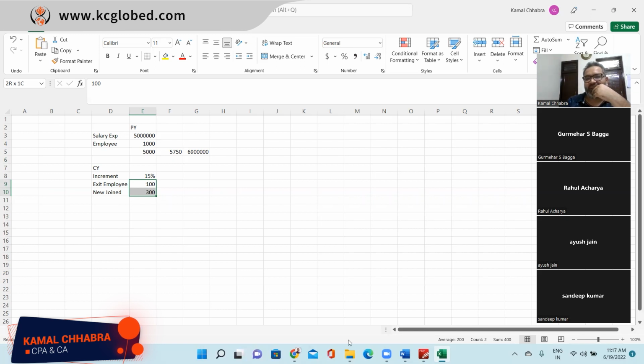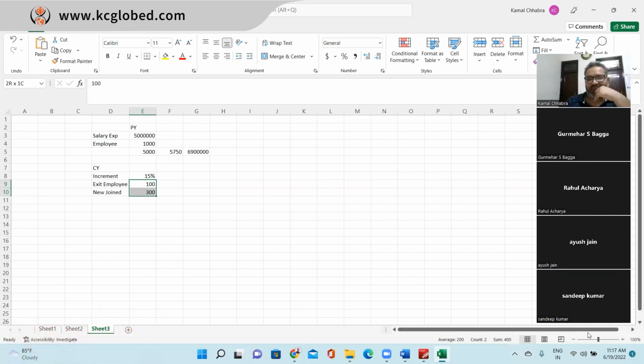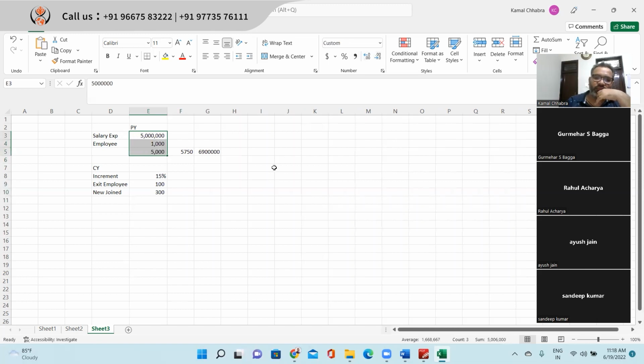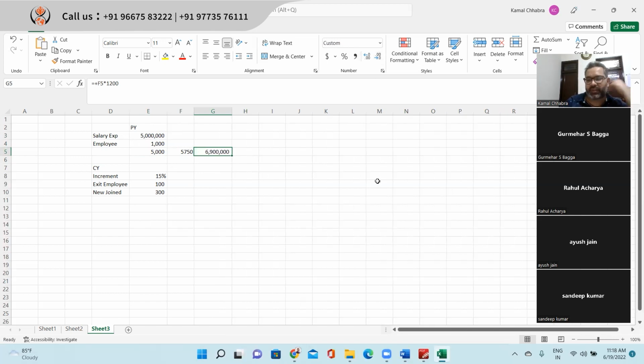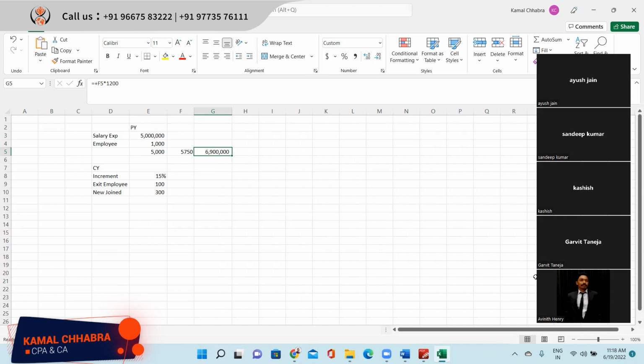Sir, as per the data you have given, this is a general calculation. Unless we have any specific conditions or criteria, this can be a general answer. So you all agree to this number? I agree, sir. The employee cost per person, and increasing it. If the employees go in the middle of the year, it will be different again, sir. So you all are comfortable with this 6.9 million? Yes, sir. Right. So far, so good.